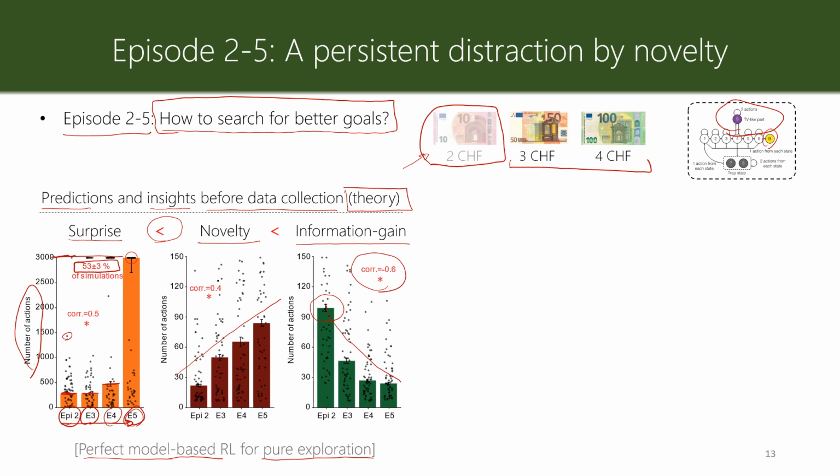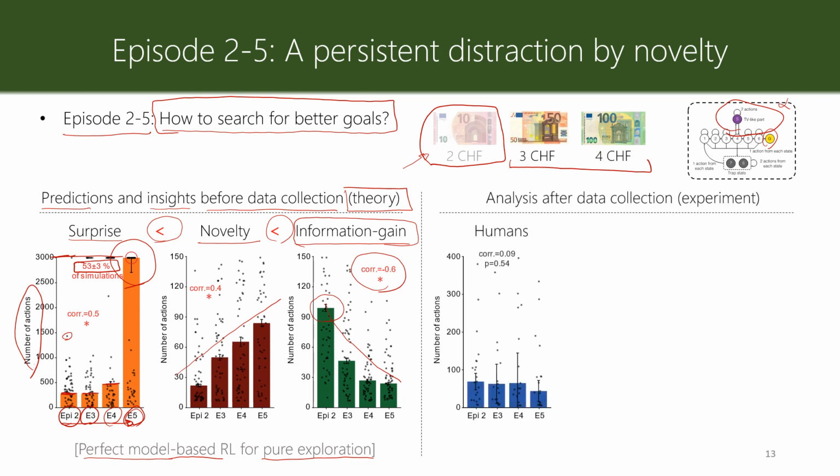So information gain seeking after a while realized that there's no information in the stochastic part, in the TV-like part, and it started avoiding it even if it is not motivated by extrinsic reward, while novelty and surprise keep being attracted to it, to the extent that surprise seeking most of the time gets stuck there. Now we can look at human participants, collect data and analyze these data.